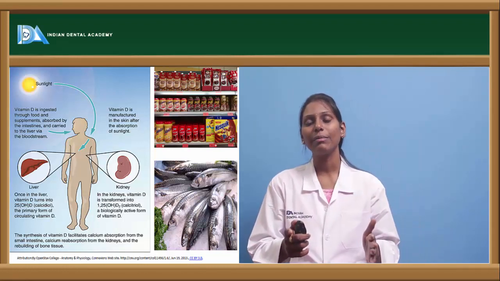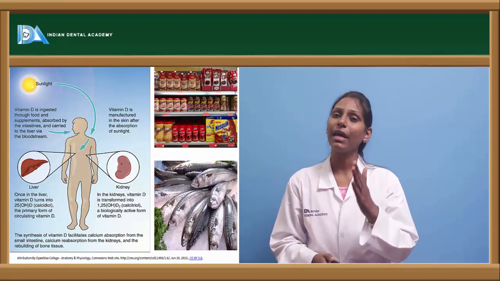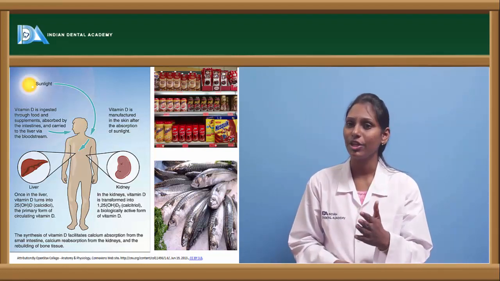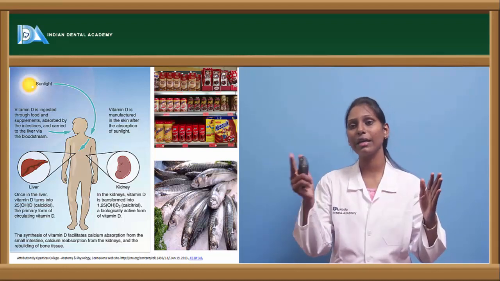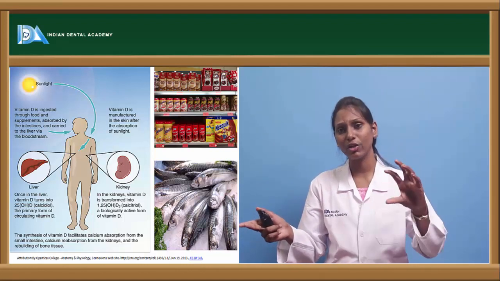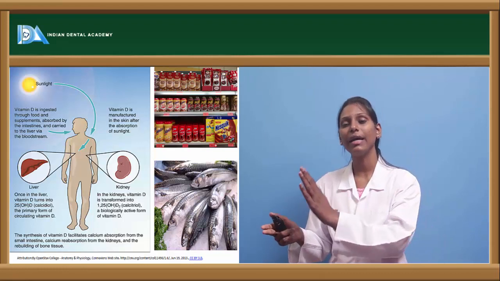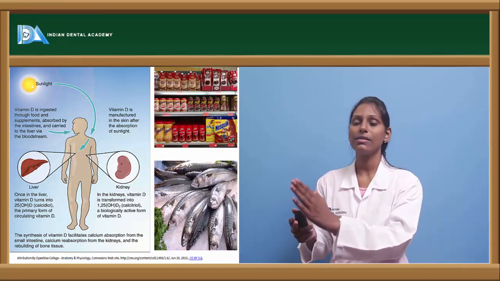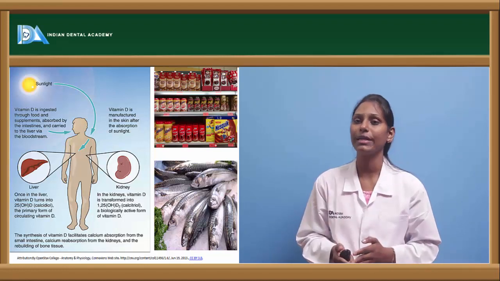In the liver, vitamin D converts into 25-hydroxy-D. This is nothing but calcidiol. This is a primary form of vitamin D. From the liver, this will enter the kidneys, where calcidiol, 25-hydroxy-D, will be converted into 1,25-dihydroxy-D. This is called calcitriol. It is actually the biologically active form of vitamin D.